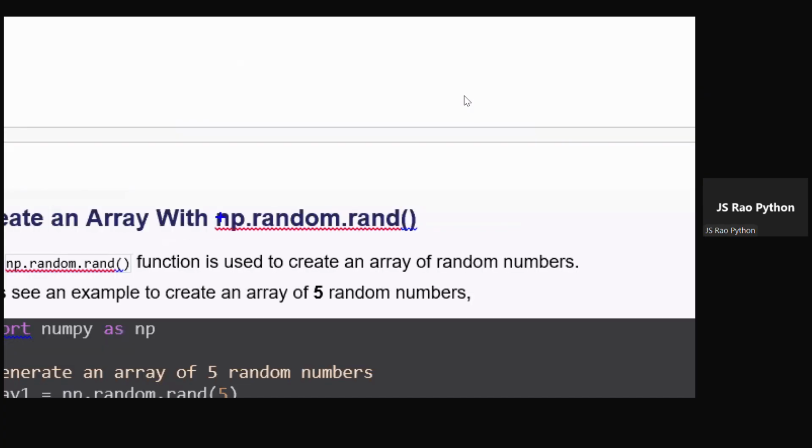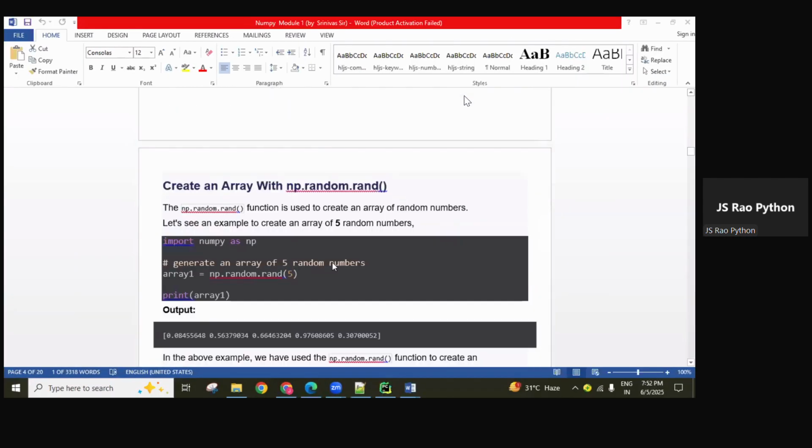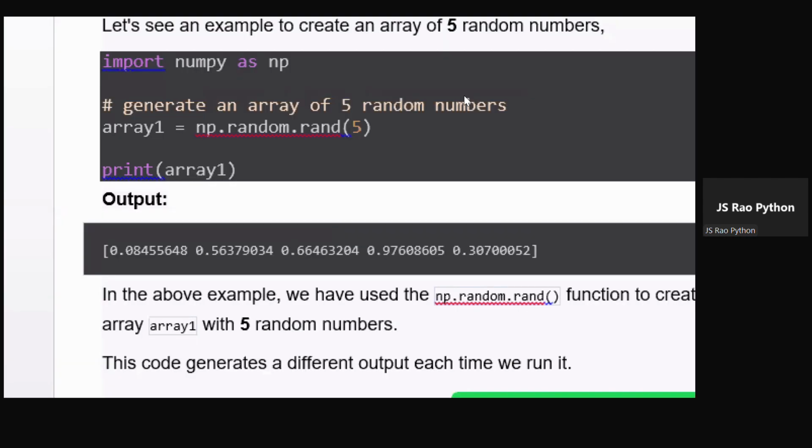Next, in this NumPy module, this is one library, guys. Generally we call it the NumPy module. In this library, we have a random module, and in this random module there are several functionalities. One function is the rand function. Using this rand function also, we can generate random numbers, zero based random numbers.